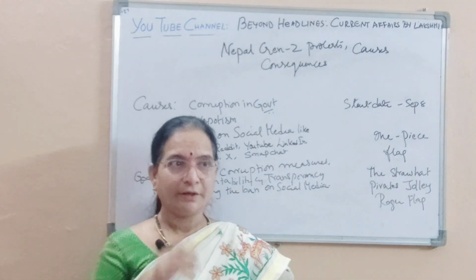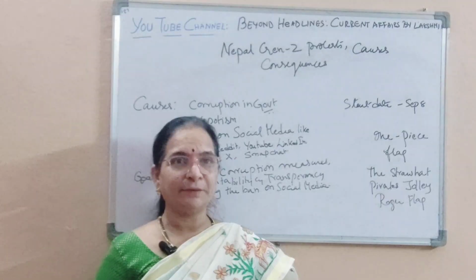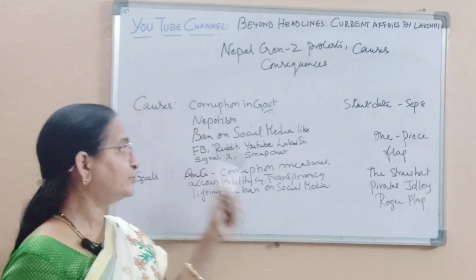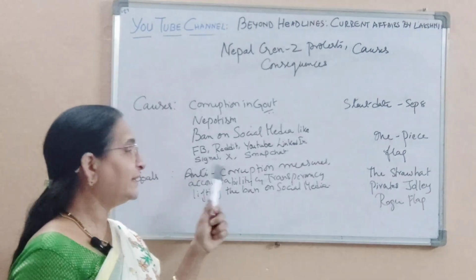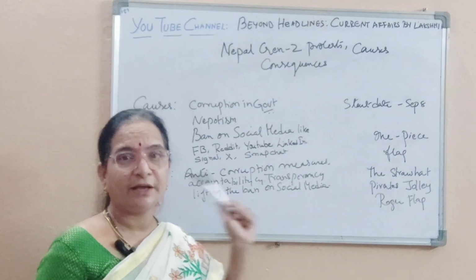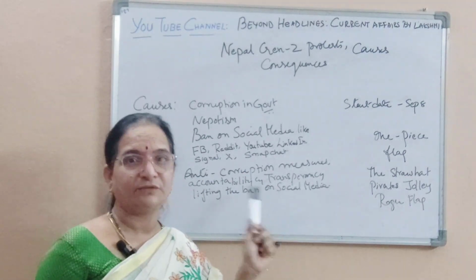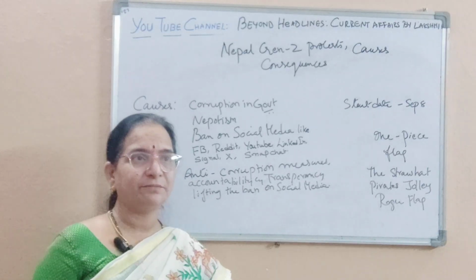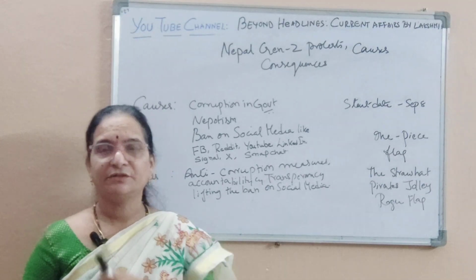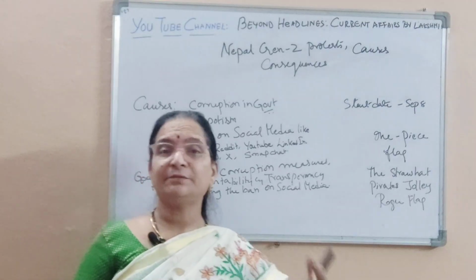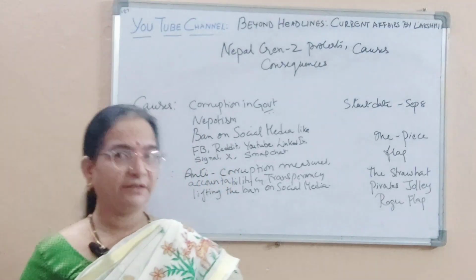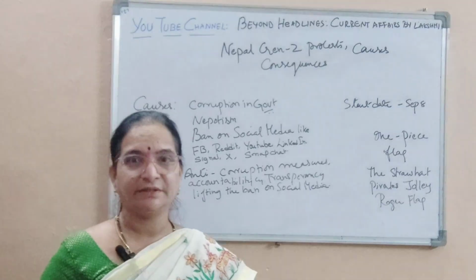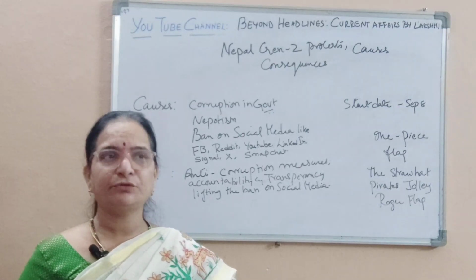All the apps, like Facebook, Reddit, YouTube, LinkedIn, Signal, X, and Snapchat, and online platforms were banned. When the ban was implemented, there was immediate huge disturbance in society, which made people rise against the government. And they were so frustrated.